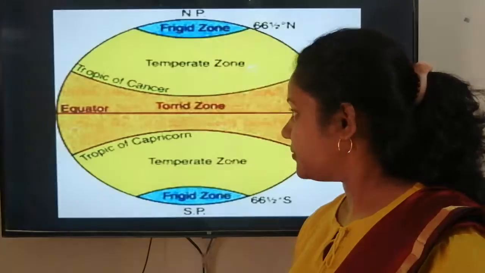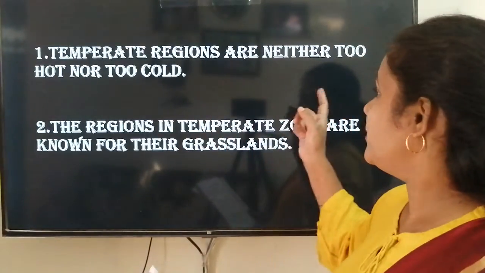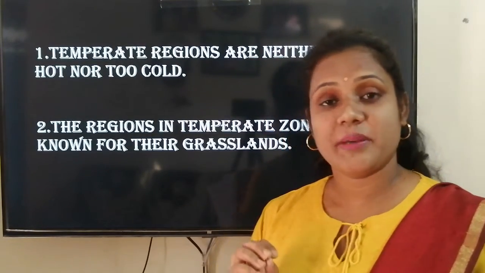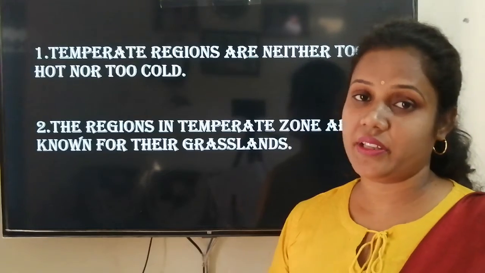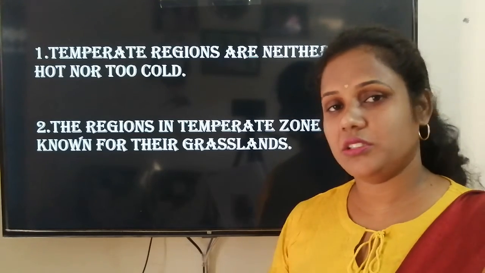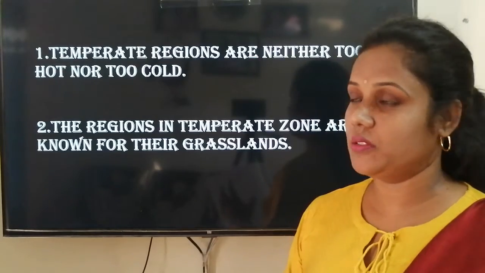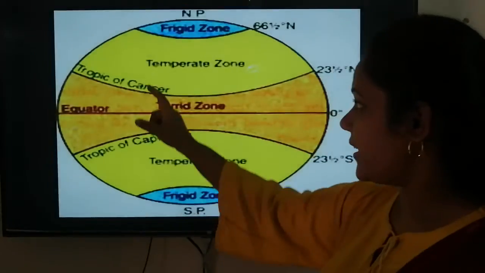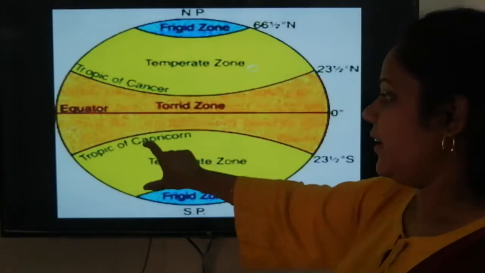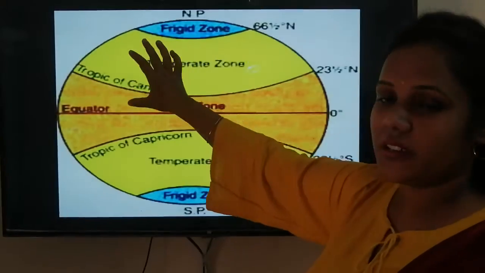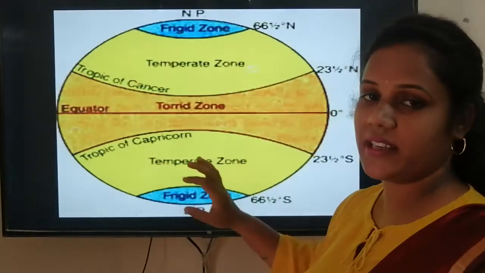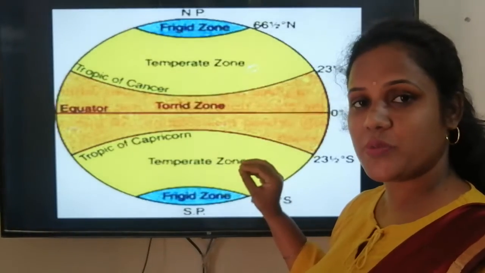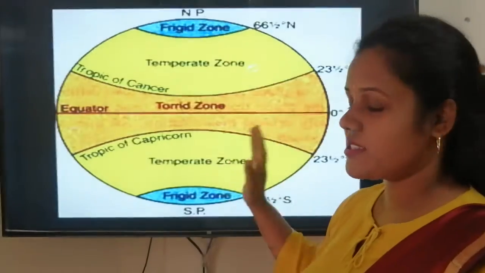Okay, next. Now temperate regions are neither too hot nor too cold, which I told you already. That is given in the second paragraph. Torrid means very hot, temperate means neither too hot nor too cold, and frigid means very, very cold. Any country located here, maybe North America, Europe, Australia, South Africa, whatever countries are located here, the grasslands there will be according to this climate.